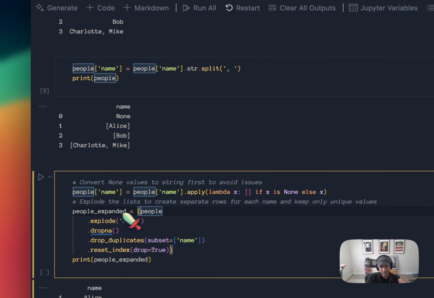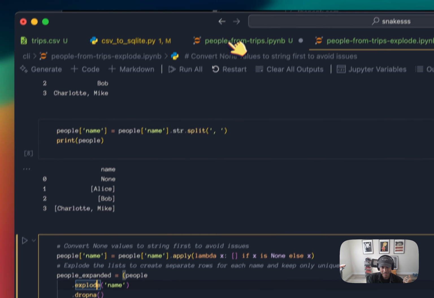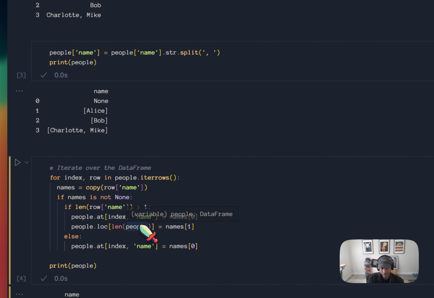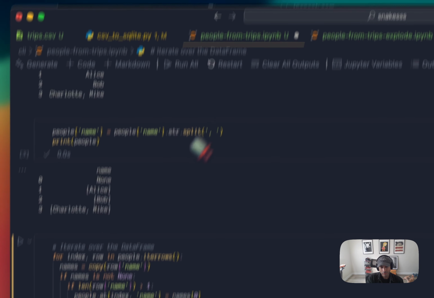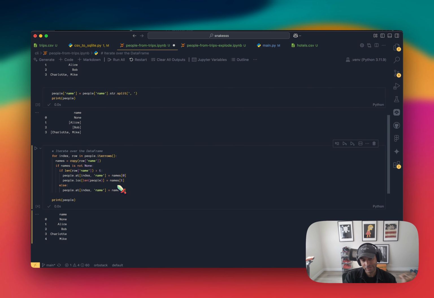Then instead of doing the iterative approach, I can use the pandas explode method. The explode method does exactly what I was doing here, but it does it in a way more efficient way. Also, this method is inefficient because, like I said, I've seen the data.